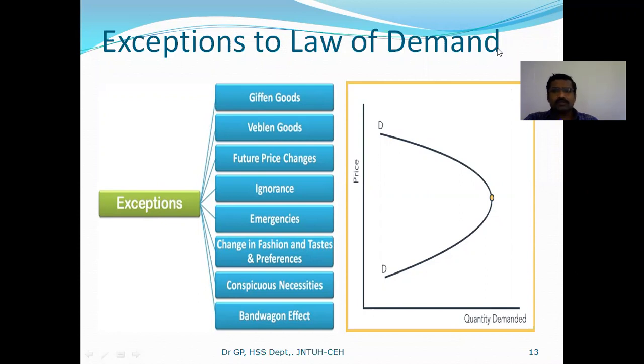So definitely they don't consider what price and what things. Every day they consume it. In that case also it is purely based upon the beliefs the people have. So they buy the commodities not based upon the price changes. So these are the various exceptions to the law of demand.